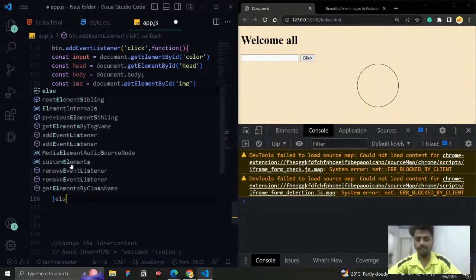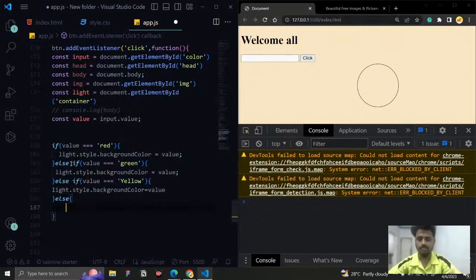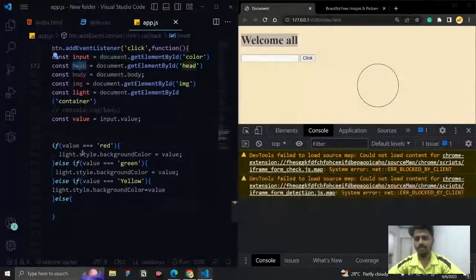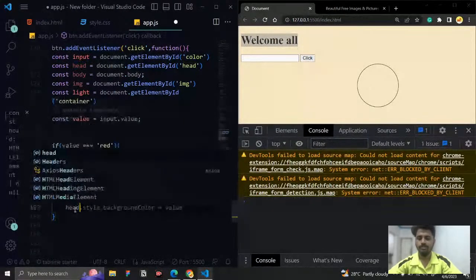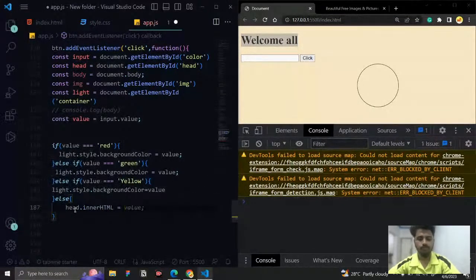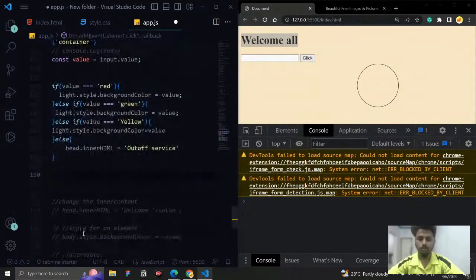If any other color apart from these is given, then what I need to show here in this heading tag is temporary unavailable. So how can we show it? Well, we already fetched it. Head is here. So I'm just going to say head.innerHTML equal to out of service. Okay, like this. And next thing, let me do this one first of all.